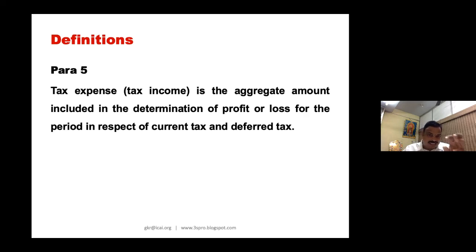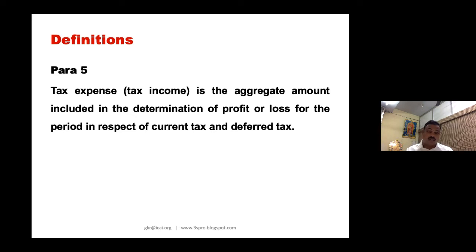Now, why is the word called tax expense, and sometimes it's called income also? Very rare in Indian tax scenarios, tax income. Unless you have a loss and you have a tax benefit out of it, only then can you call it tax income. So rarely is it possible to give an Indian scenario example for tax income.